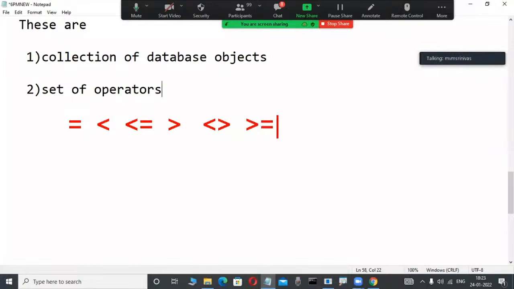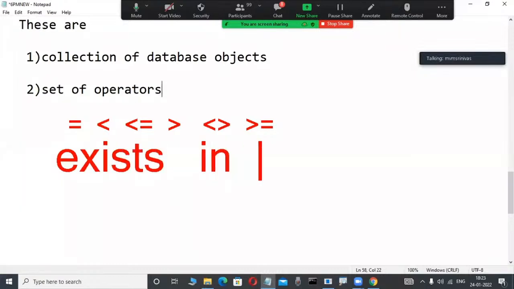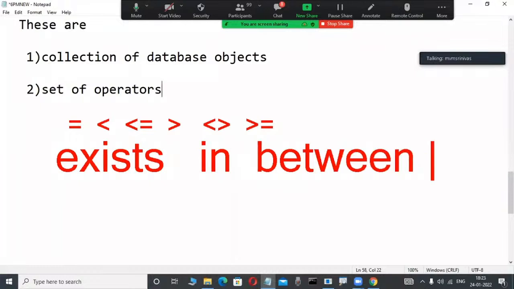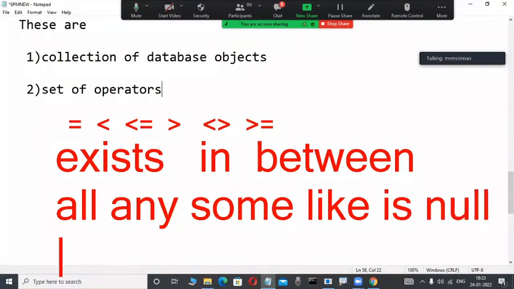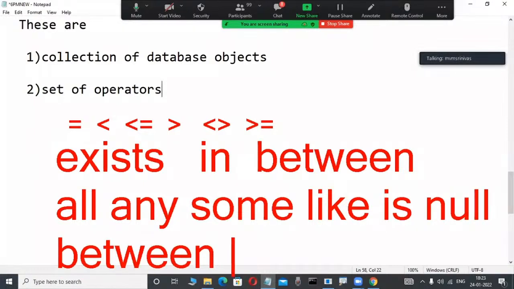We are thinking not only of these operators, but also a set of operators, meaning different operators are there in every relational data model. Suppose EXISTS is an operator. IN is an operator, BETWEEN is an operator. ALL is an operator. SUM is an operator. LIKE is an operator. BETWEEN is an operator. So many special operators are there. These are special.